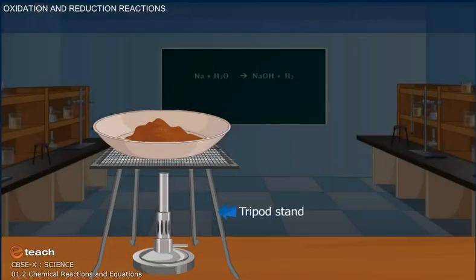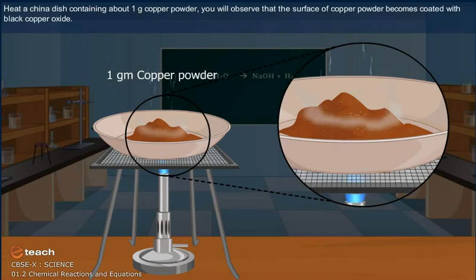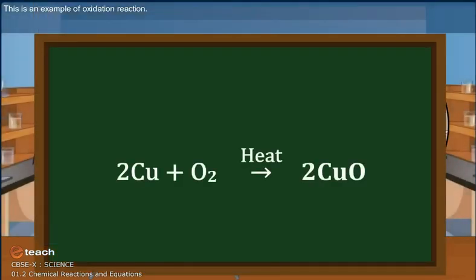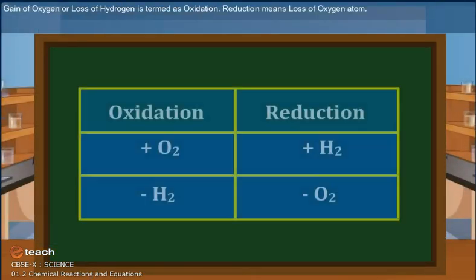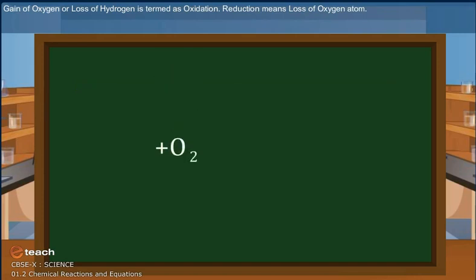Now let us study the oxidation and reduction reactions. Oxidation and reduction. Heat a china dish containing about 1 gram of copper powder. You observe that the surface of copper powder becomes coated with black copper oxide. This black substance is formed because oxygen is added to copper and copper oxide is formed. This is an example of oxidation reaction. Gain of oxygen or loss of hydrogen is termed as oxidation. Reduction means loss of oxygen atom.